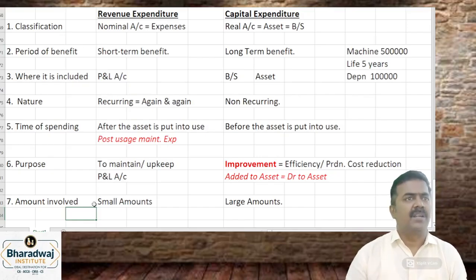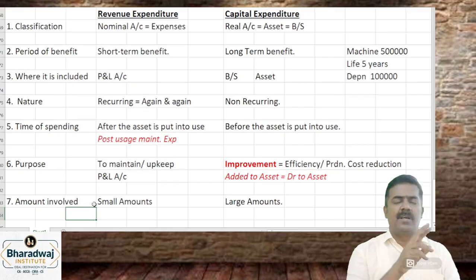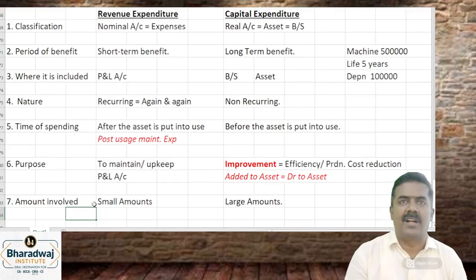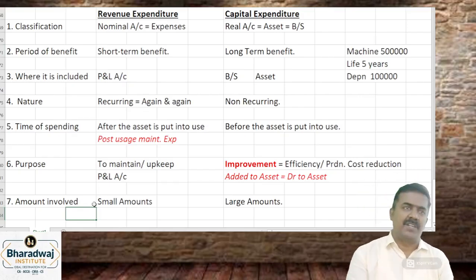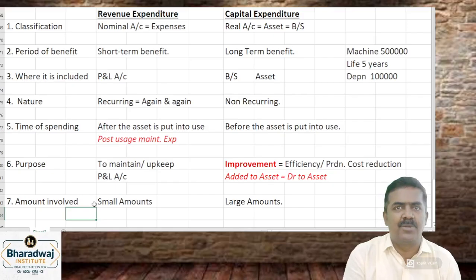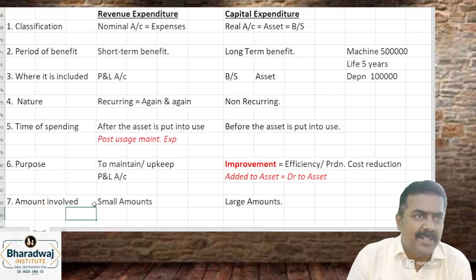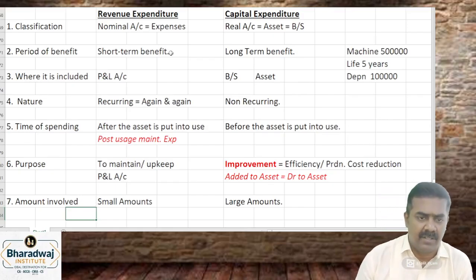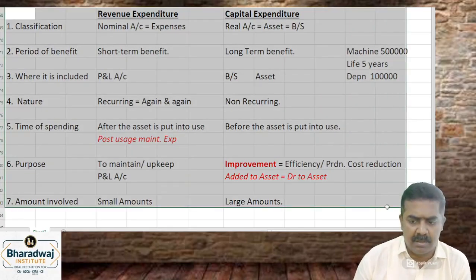The benefit will be for the long run, 5 years, 4 years. It's a revenue expenditure, but the benefit is more than 1 year. Now that is called as what? Deferred revenue expenditure. Normally, heavy advertisement expenses while launching a product will be called which one? Deferred revenue expenditure. So knowledge of this is most important.